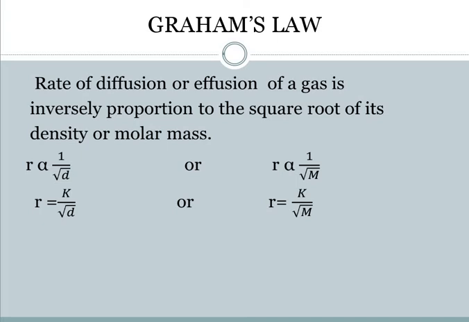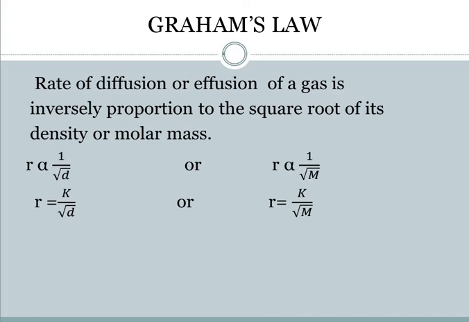So for writing the equation, we can say that R, which is rate, is inversely proportional to the square root of density. Or if we put it in equality form, we can say that R is equal to K by under root D. Or if we put it in terms of molar mass, we can say that rate is inversely proportional to the square root of molar mass, or rate is equal to a constant by the square root of molar mass.